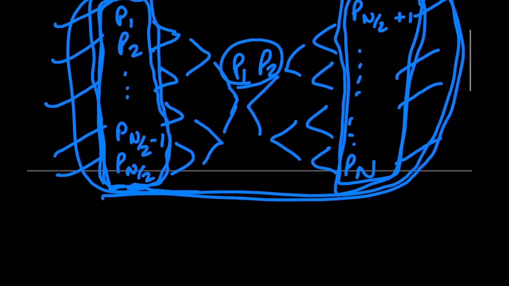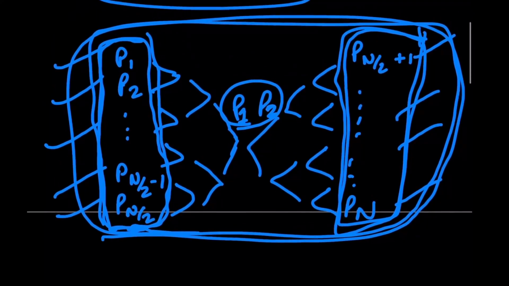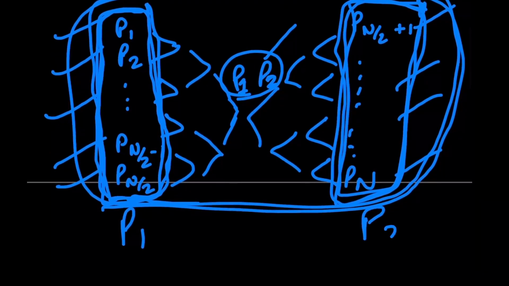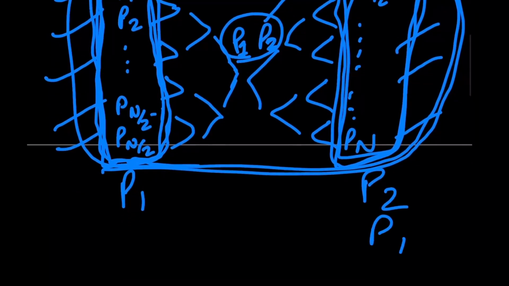Now, if you think about it, P1 is always going to reach the finals no matter what. And P2 only has a chance of reaching the finals if he started in the half other than the one P1 was in. So if P1 was in this bracket, then P2 had to be in this bracket, or if P1 was in this bracket, then P2 had to be in this one.